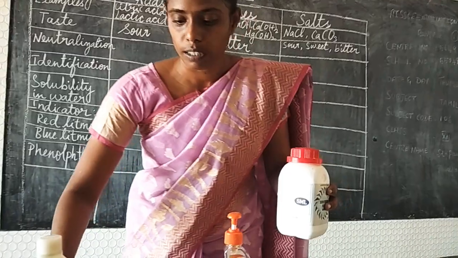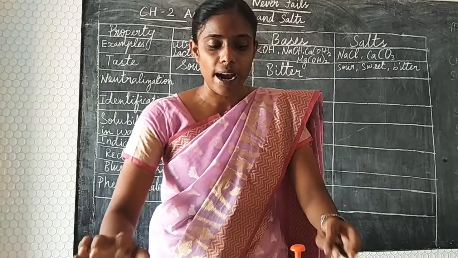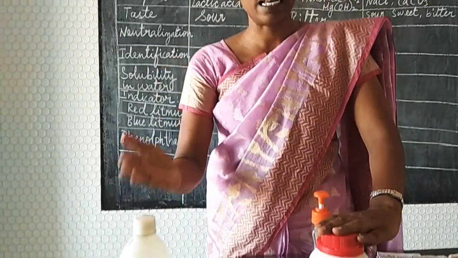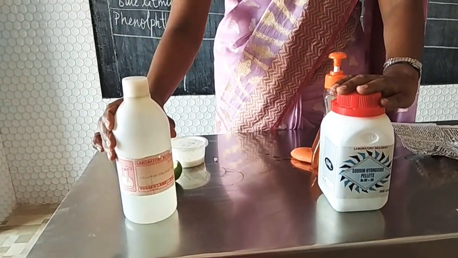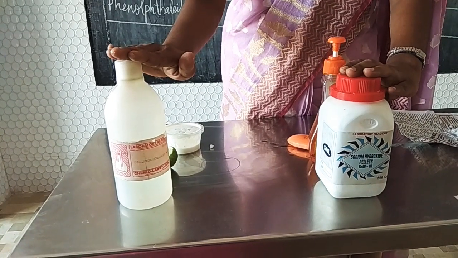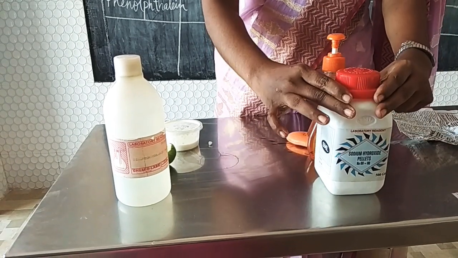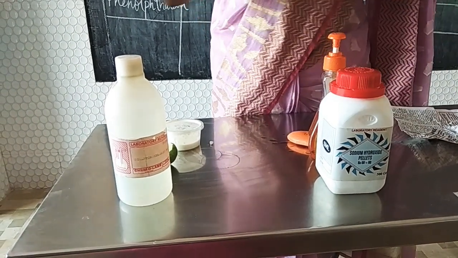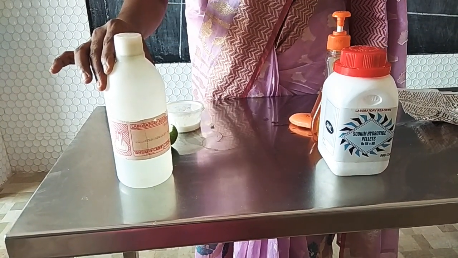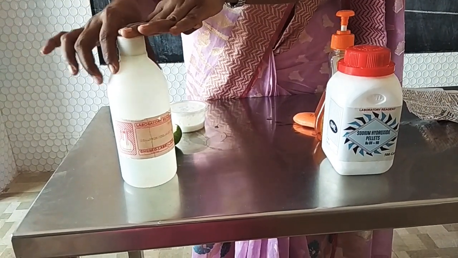Hydrochloric acid along the acid side and sodium hydroxide on the base side I am giving. So when you add this acid to the base, or the base towards the acid, what will happen is, this acid will neutralize the bitter taste of this base. At the same time, when this base is added to the acid, it will simultaneously neutralize the acidic nature, that is the sour taste of the acid.